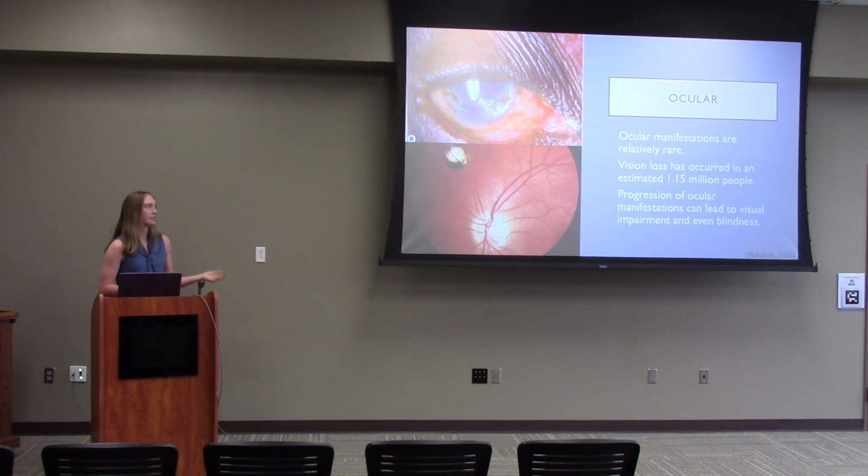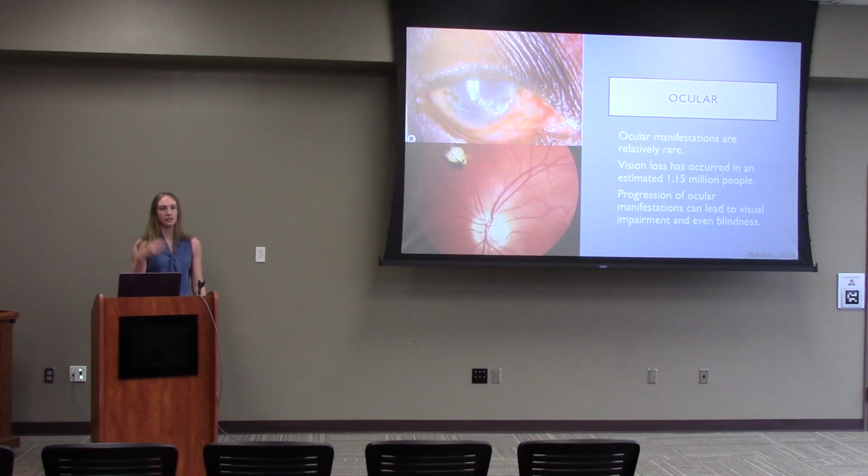These manifestations are relatively rare compared to the dermatological, but they still affect 1.15 million people in this disease. And this progression is usually due to the microfilariae getting into the eyes and then the immune response there. And this creates vision impairment as well as blindness. In that top picture, we can see where the microfilariae got into the eye, and then the immune system actually attacked the cornea, or the clear part of your eye. It created opacities in the eye, so you cannot see through the clear anymore, and it's cloudy, causing visual impairment.